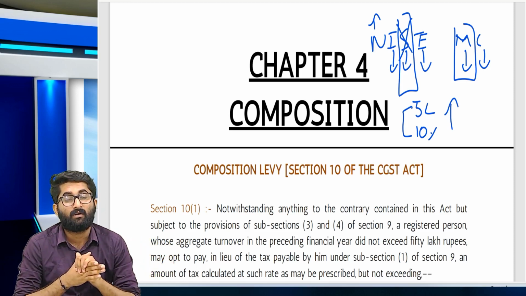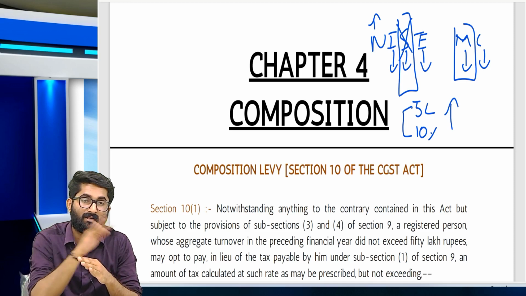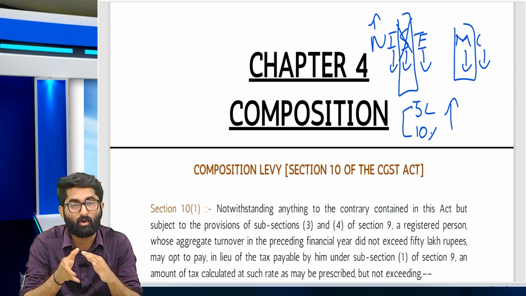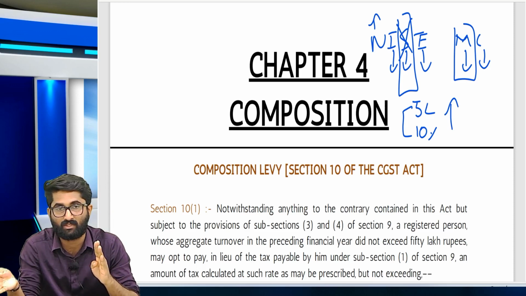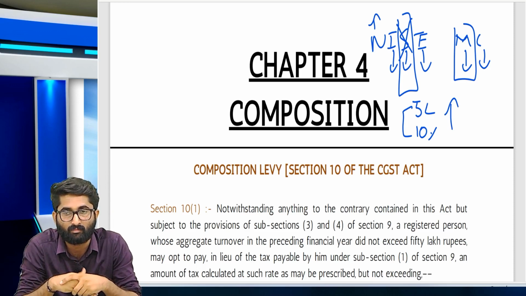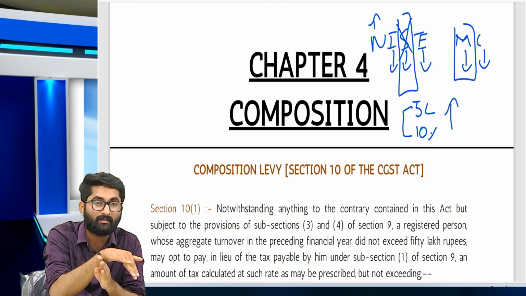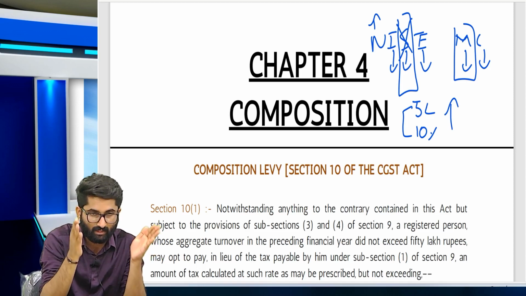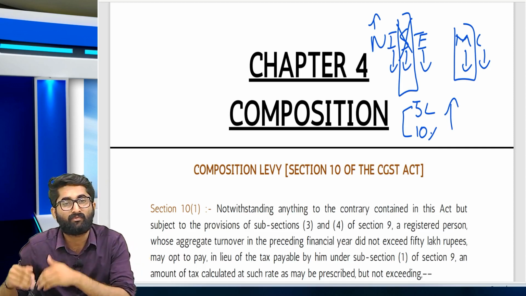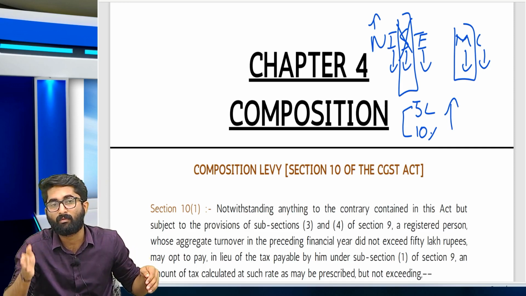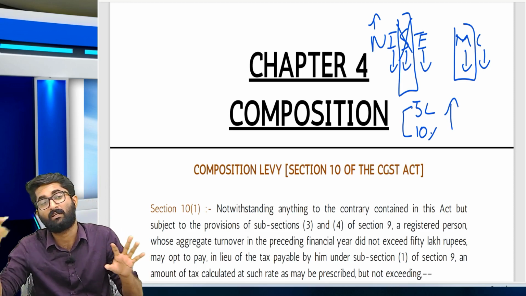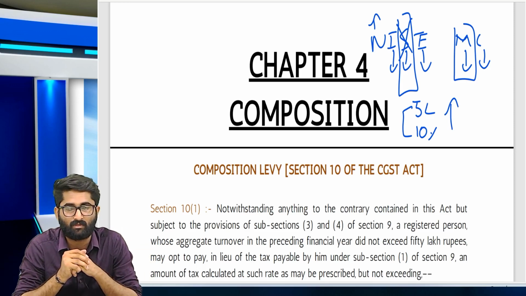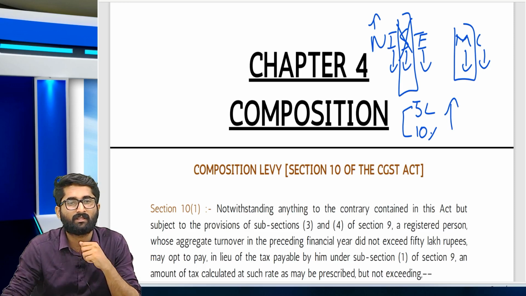But in case you are already registered under the normal scheme, and now you want to opt for composition, then you can do it only at the end of the year for the next financial year. For the next financial year, you can go for composition scheme only at the end of the preceding financial year. So that means if you want to go for composition for 24-25, then by March 2024, you have to opt for composition for the next financial year. Otherwise, you cannot go for composition in the middle. It is not possible to go for composition in the middle.